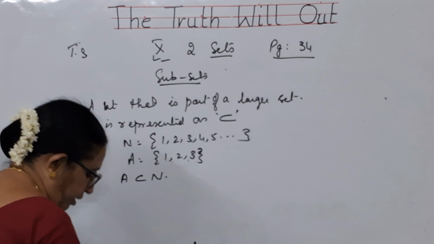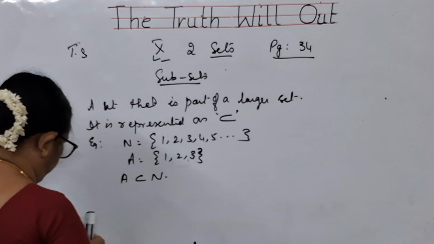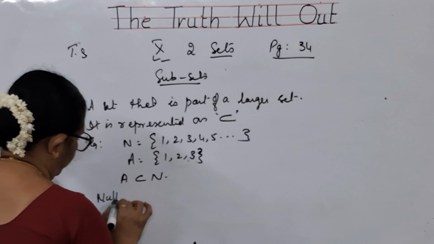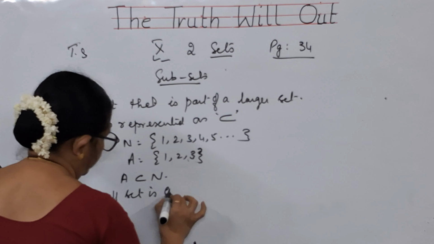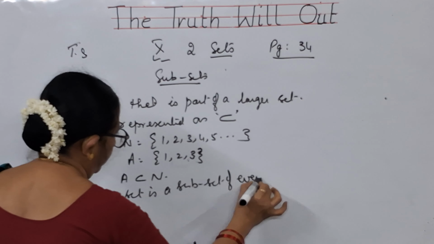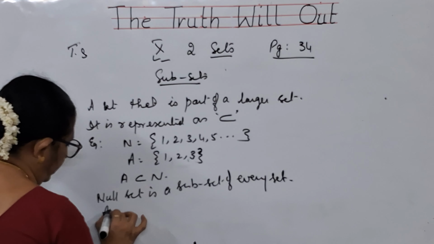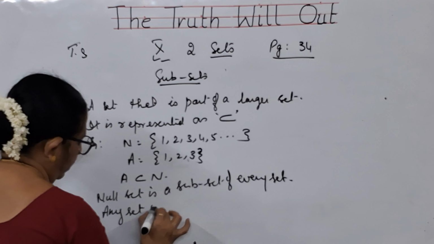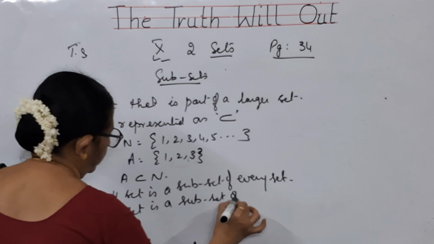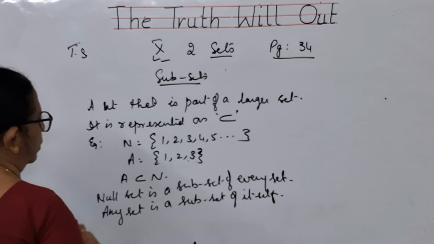And what you can say, the null set is a subset of every set. Every set will be having the null set, and any set is a subset of itself. These two you should have a thorough knowledge of, children.